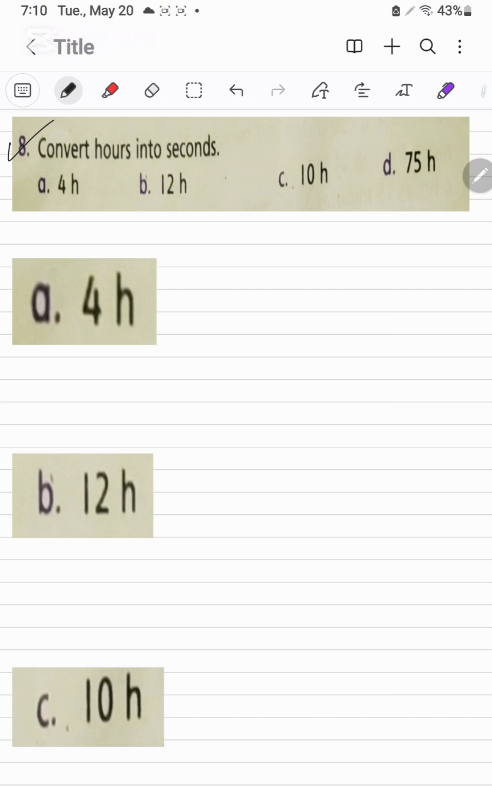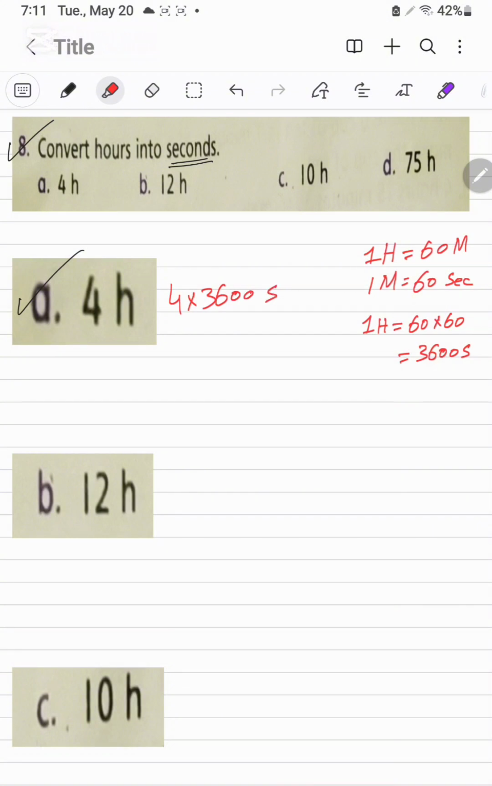Convert the hours into minutes. It's a part. 4 hours we are going to convert into seconds, not minutes. So 1 hour is equal to 60 minutes, and 1 minute is equal to 60 seconds. So 1 hour is equal to 60 into 60. It will be 3600 seconds. So 4 will be multiplied with the 3600 seconds.